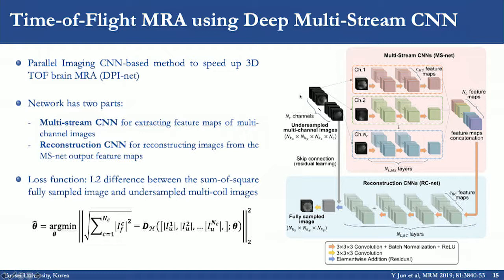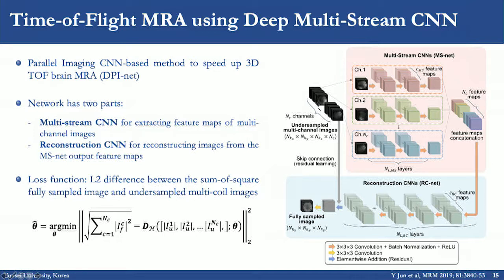With this approach, the authors give to the network as an input not the coil-combined image, but each of the aliased images coming from the different coils. This is the input to a multi-stream network that extracts features from each of the coils, which are then concatenated and given as an input to a second CNN network that will produce the sum-of-squares fully sampled image.